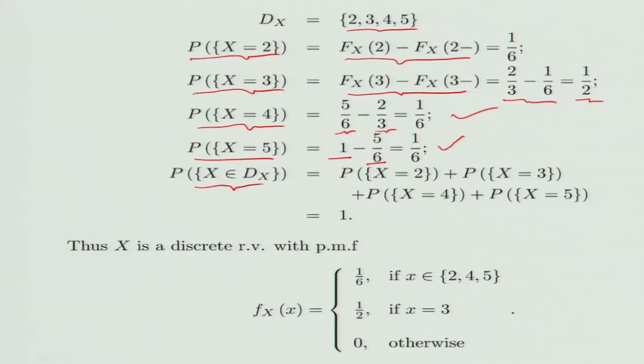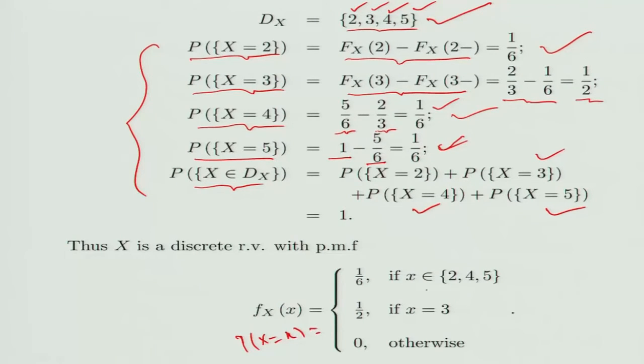So I look at probability X belonging to Dx, which is probability X equal to 2, plus probability X equal to 3, plus probability X equal to 4, plus probability X equal to 5. And this turns out to be 1. So thus X is a discrete random variable, and what would be its probability mass function? Fx gives only positive weight to its discontinuity points. So it is 1 by 6, 1 by 6, 1 by 6 for the points 2, 4 and 5. So fX(x), which is probability X equal to x, is 1 by 6 if x is 2, 4, 5. This is half if x equal to 3, and 0 otherwise. So from the distribution function I could get the probability mass function.